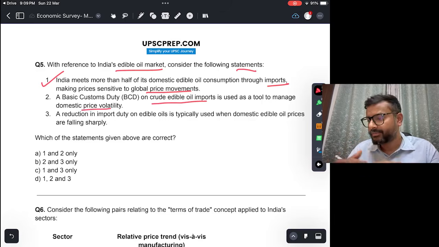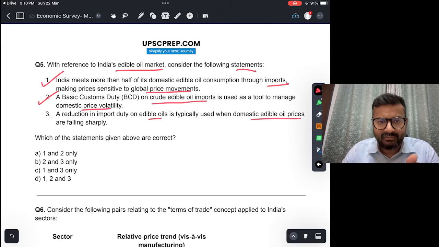The Indian government does this from time to time: whenever prices are quite high or low, it changes the basic customs duty so that domestic prices do not fluctuate too much. This is true. Three, a reduction in import duty on edible oil is typically used when domestic edible oil prices are falling sharply. Will this ever happen?